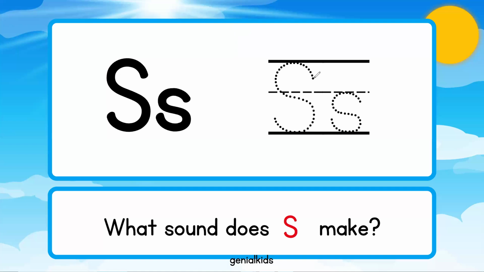Now, how do we write the sound? We make a curve in and another curve out. Okay, that's the capital letter. Another one, a curve in and another one out. S. Well done. You did that so well. Okay, let's go on.